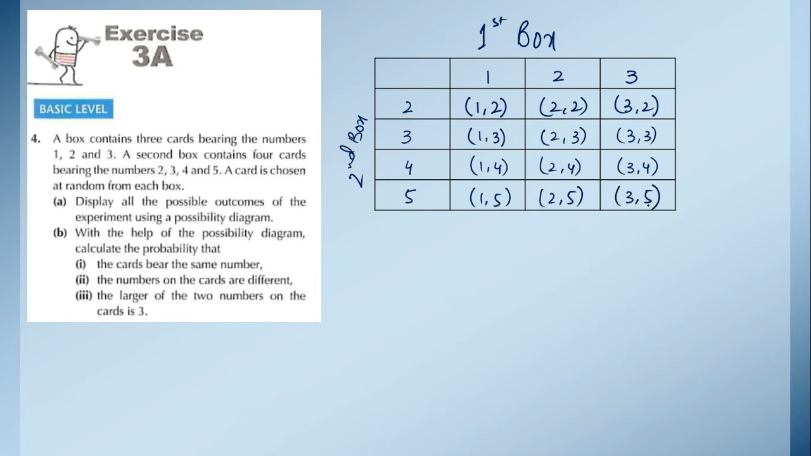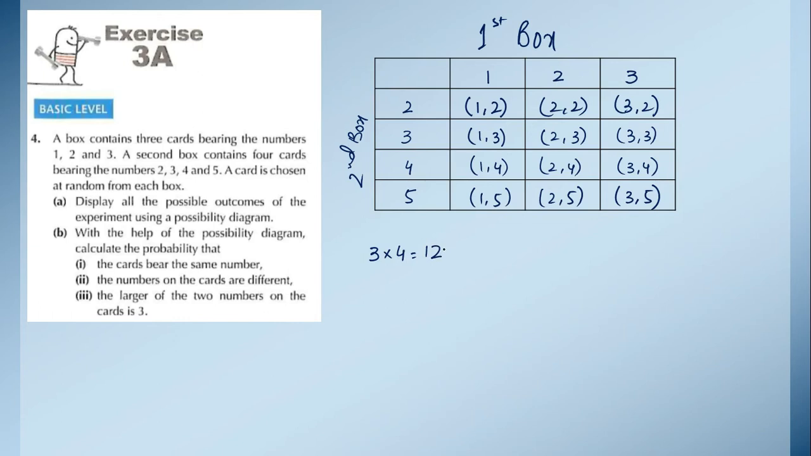Now how many outcomes do we have? We can count it as 1, 2, 3, 4, 5, 6, 7, 8, 9, 10, 11, 12. Or you can do one more thing: in the first box we have 3 numbers and in the second box we have 4 numbers. So if we multiply these two, how many total outcomes do we have? We have 12 total outcomes.